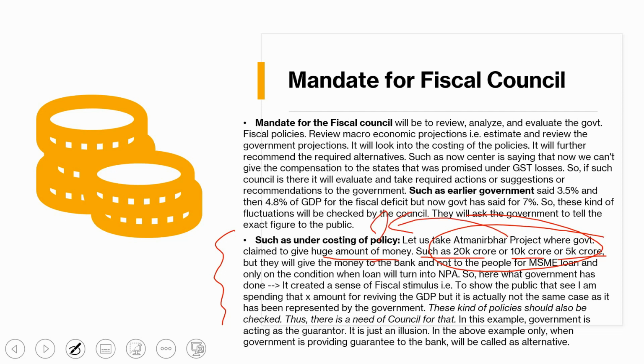Okay, how will they give? They are giving the money to the bank, not to the people, for the MSME loans, that is, medium and small enterprises and all. So they are not giving money directly to the people, they are giving money to the bank, and only on the condition when the loan turns into an NPA, a non-performing asset.